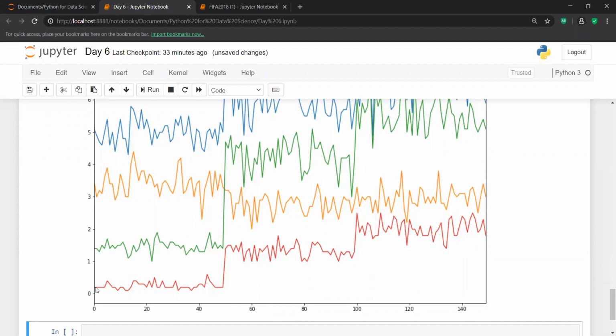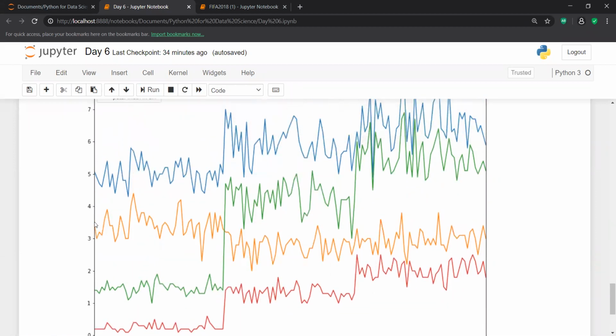It starts from somewhere around 0.1, and this is the highest value, maybe 2.1 or 2.2. So the range of petal width is from 0.1 to 2.1. Fine.